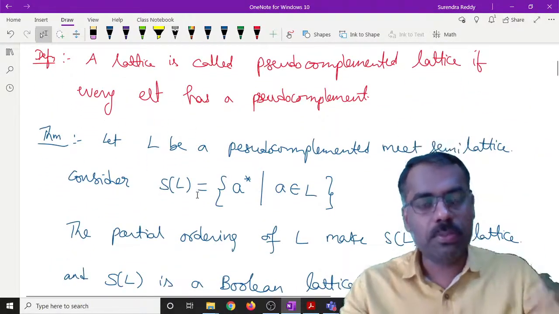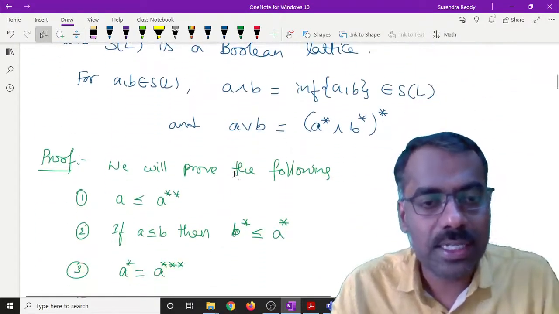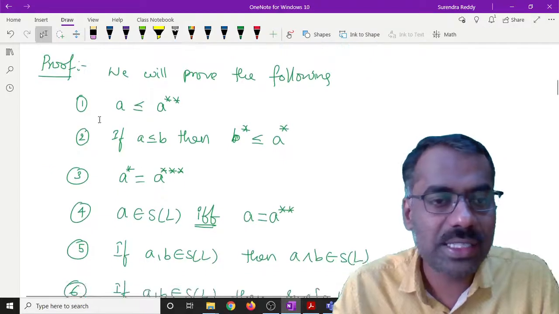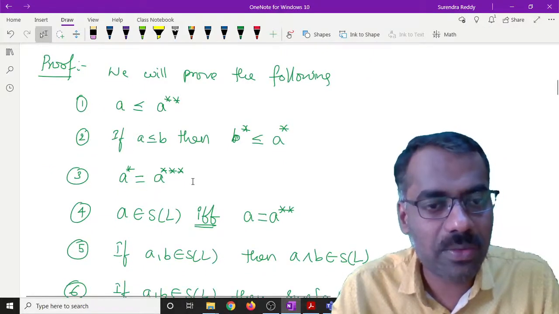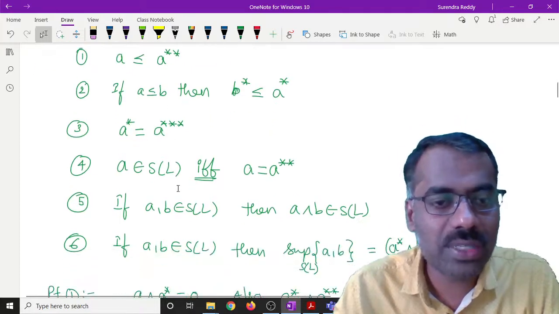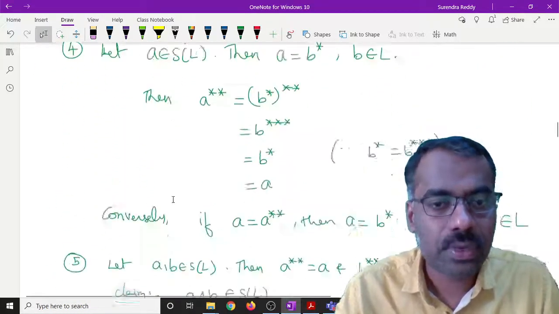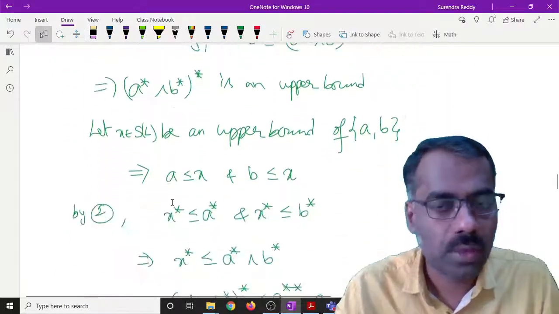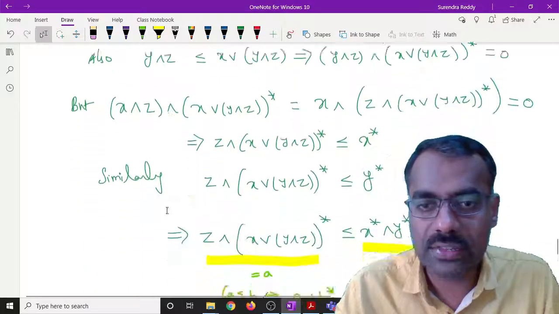Even though the proof looks a little bigger, it follows very easily. Just like second follows from 1, then third follows from 1 and 2, fourth follows from 1 to 3, and so on. So it is just like going one step ahead at a time, right? Now we have a few more definitions in this.